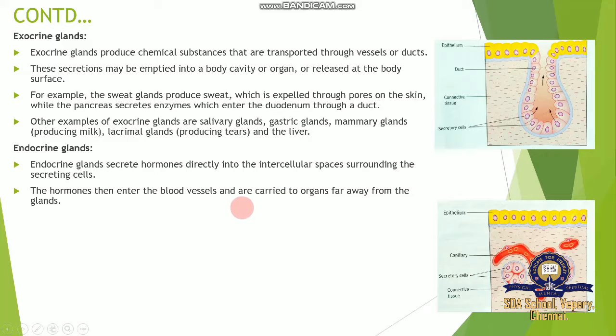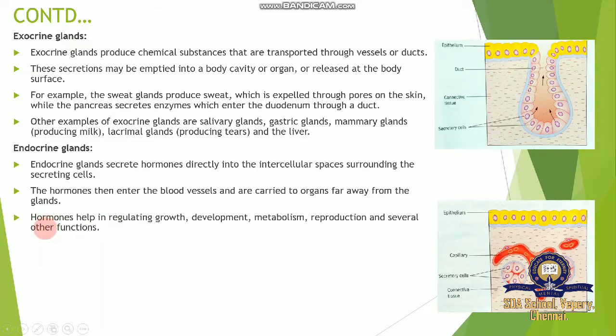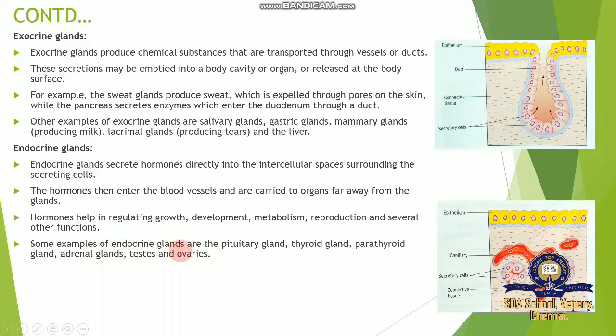For example, the pituitary gland secretes somatotropic hormone, which drives body growth and development, acting on our body muscles and bones. Hormones help in regulating growth, development, metabolism, reproduction, and several other functions. Some examples of endocrine glands are pituitary glands, thyroid glands, parathyroid glands, adrenal glands, testes, and ovaries, which are called gonads. Sex hormones are commonly called gonadotropins.